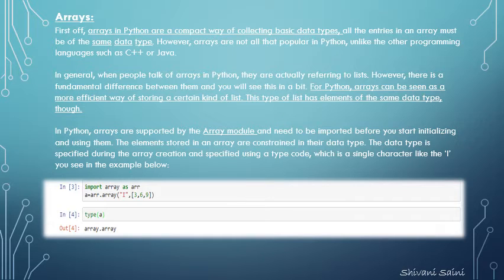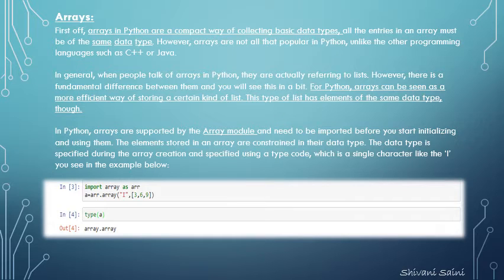The most important part of the array in Python is that before initializing arrays, we have to import the array module. After that, we can perform any function on the array.